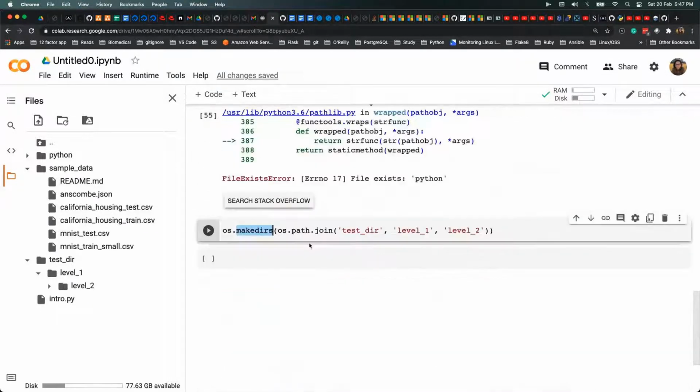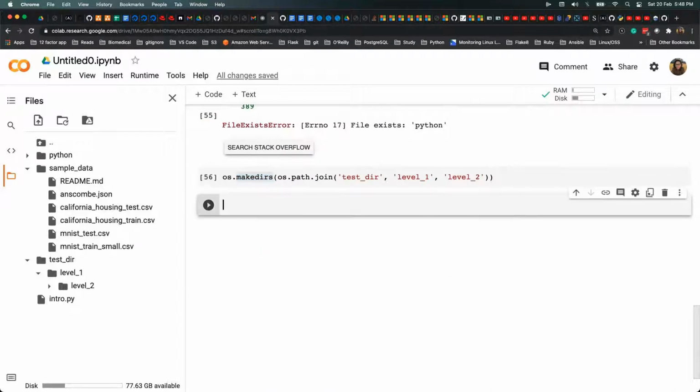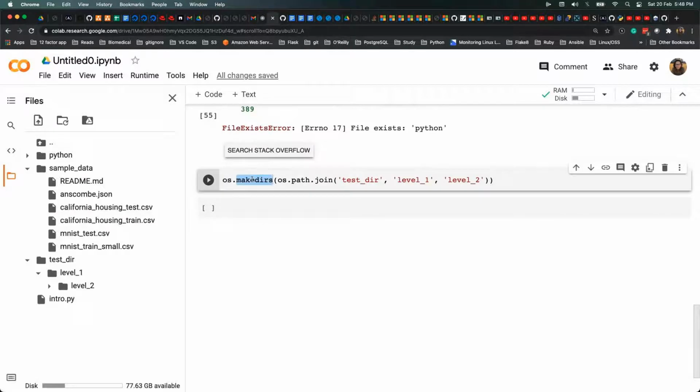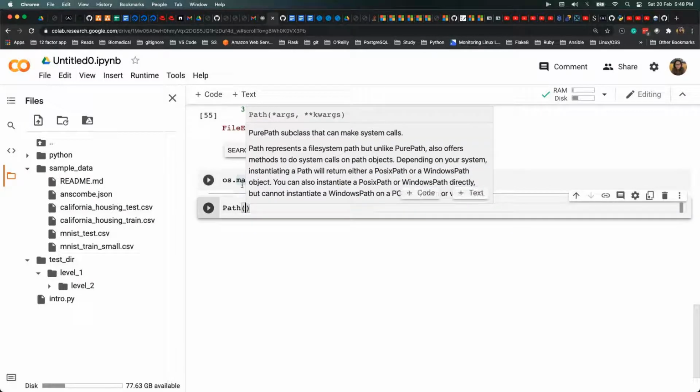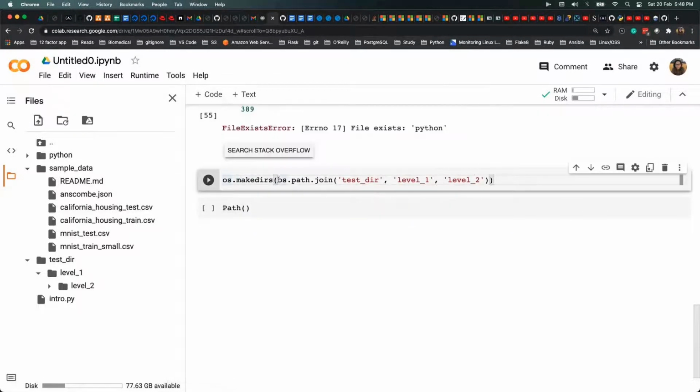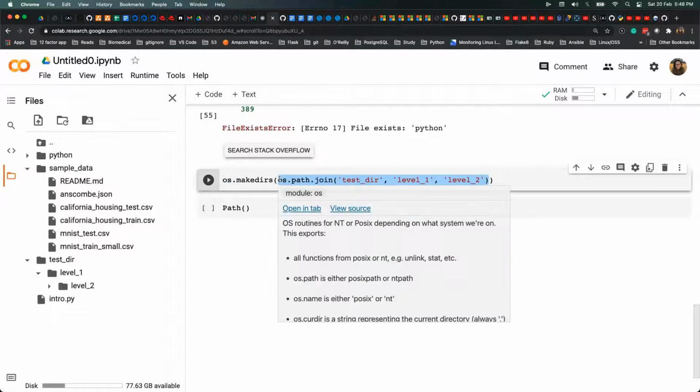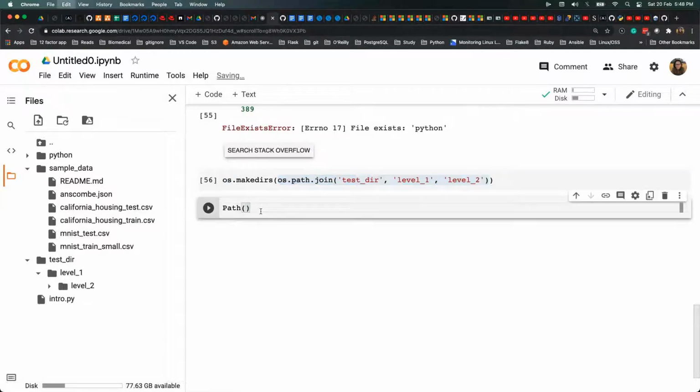So let's see how pathlib comes in handy here. When I say a different method, I'm talking about this thing, not this thing. If I use Path, I can actually pass the same thing. Let me just change the name to something else, that's dir_2.